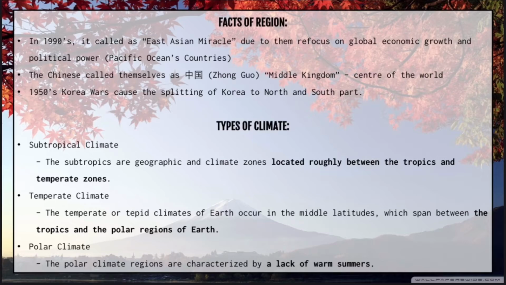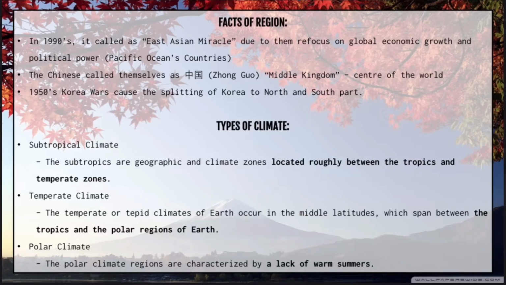because they refocused on global economic growth and political power during that time, especially on Pacific Ocean countries such as Hong Kong, Shanghai, or Taipei. The Chinese, or now we call them China, call themselves Zhongguo, Middle Kingdom, which carries the meaning of the center of the world. In 1950, the Korean War was the reason for the splitting of Korea into two parts, North Korea and South Korea. Now, we move on to the types of climates in East Asia.